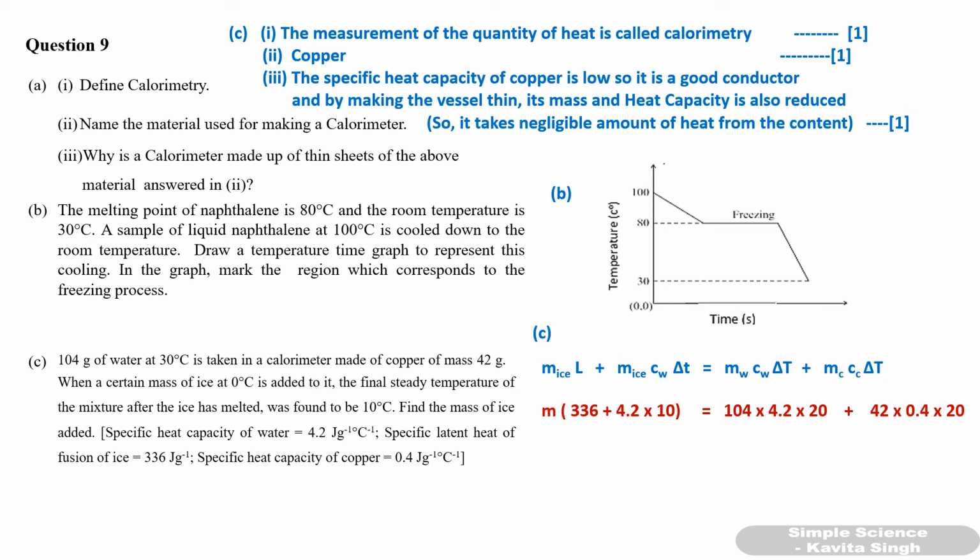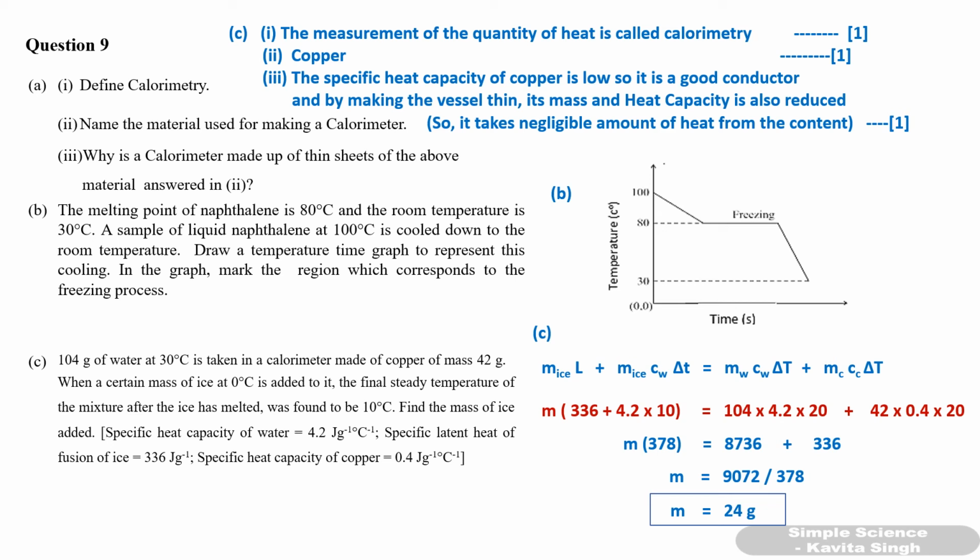Now for copper also, mass is given, specific heat capacity is given, 0.4, and delta T will be the same for copper as it was for water. Now do the calculation and you will get mass of ice as 24 gram.